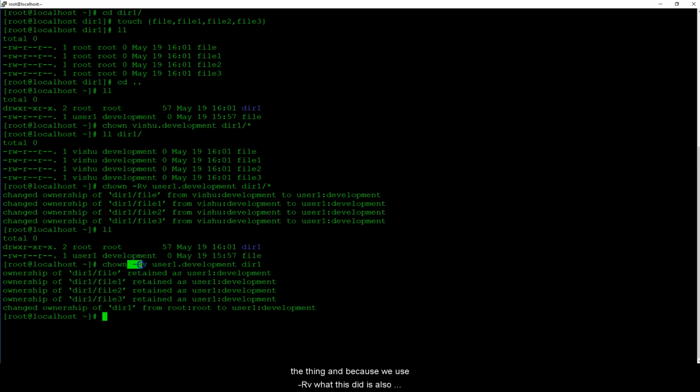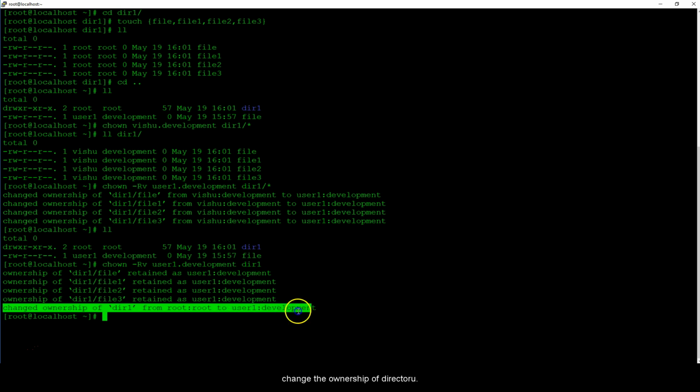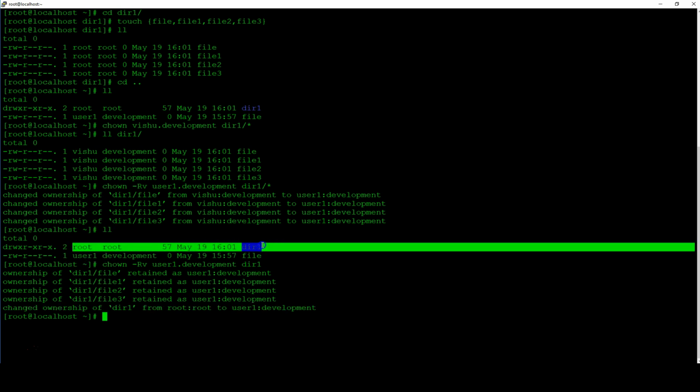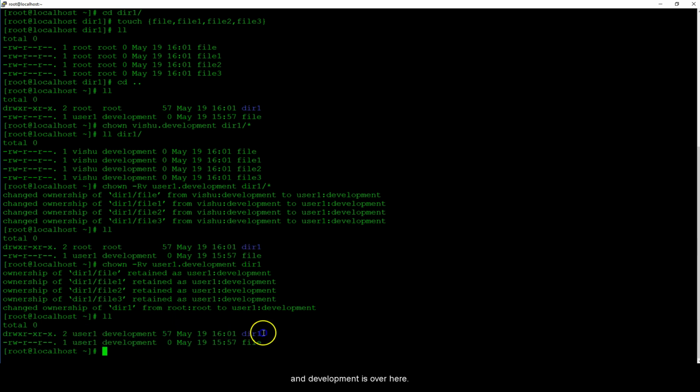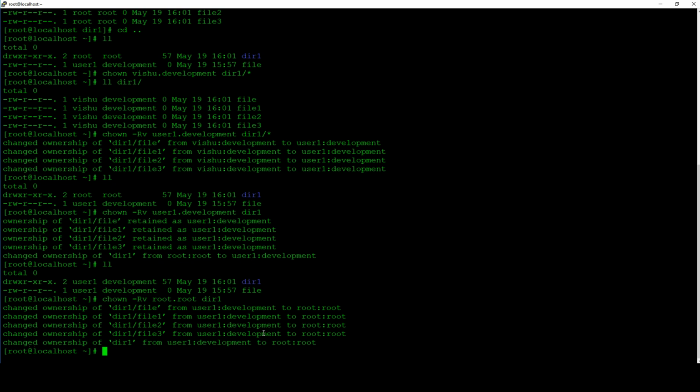Because we used -Rv, this also changed the ownership of the directory. Over here the directory was root and root, but because we didn't specify the slash and asterisk, which means everything under that directory, if I do an LL, now you can see user1 and development is over here. Now I can do the same thing with root and root, and then you will see it change the directory too.